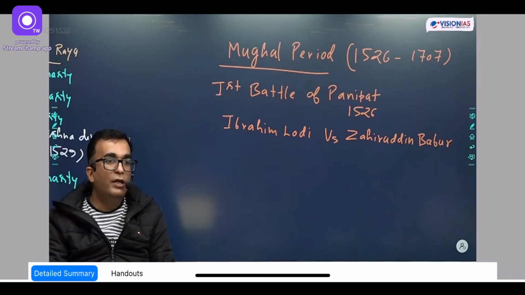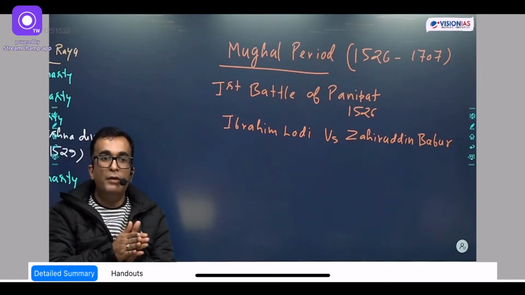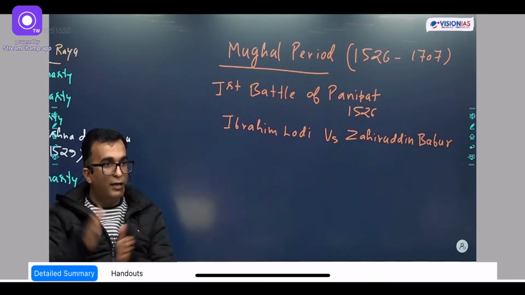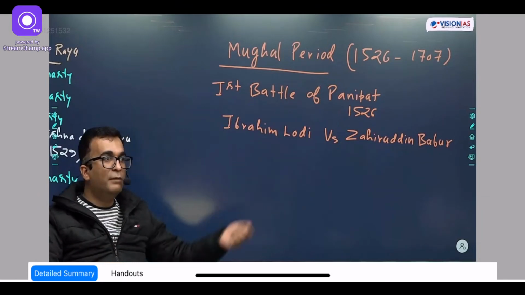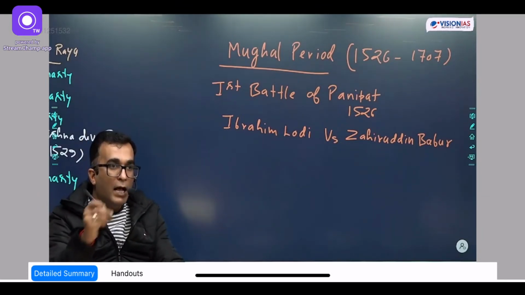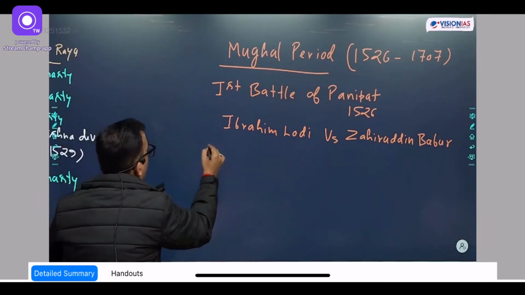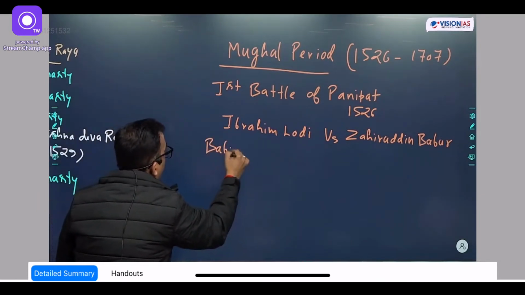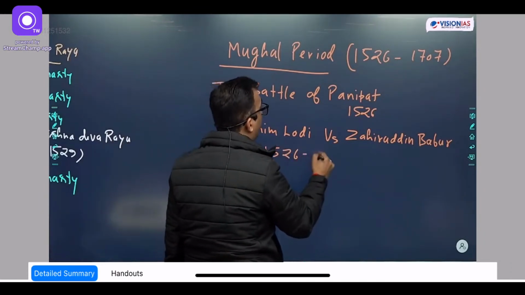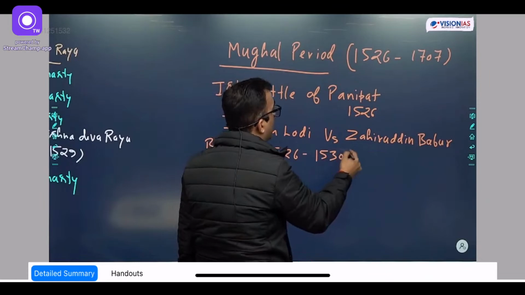Okay? So this is the lineage of the Mughals: Amir Timur from the father's side and Nigar Khanum from the Mongol side. From their marriage, their progeny came to be known as the Mughals. Then Babur's tenure was 1526 to 1530. Now listen.